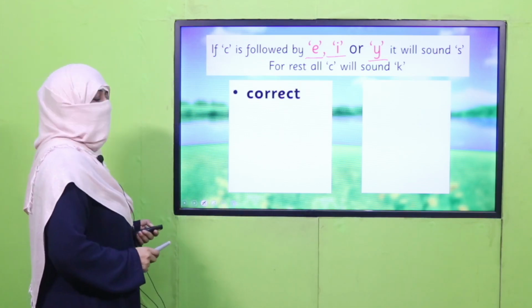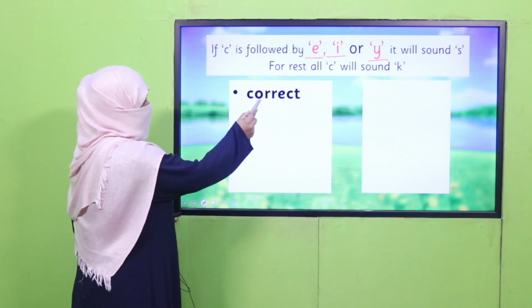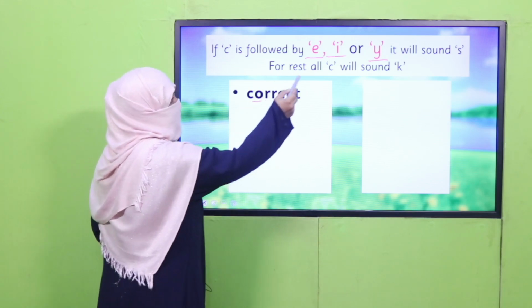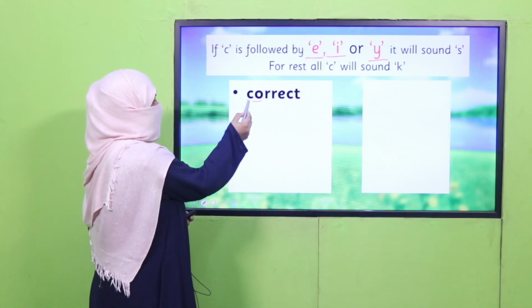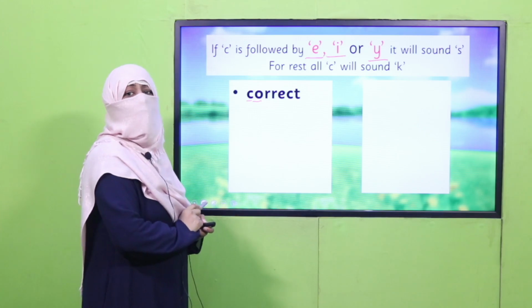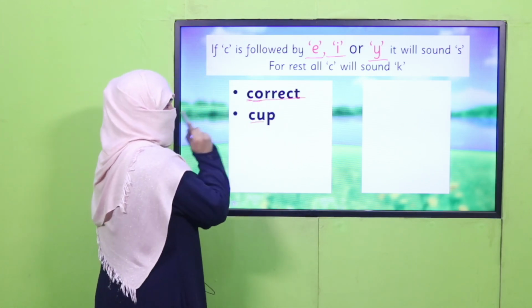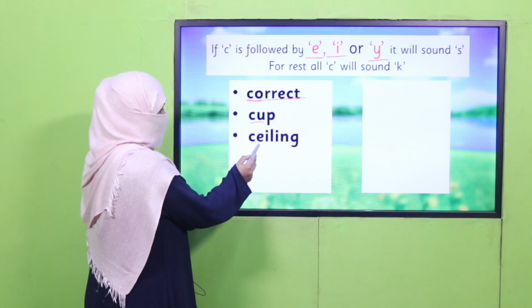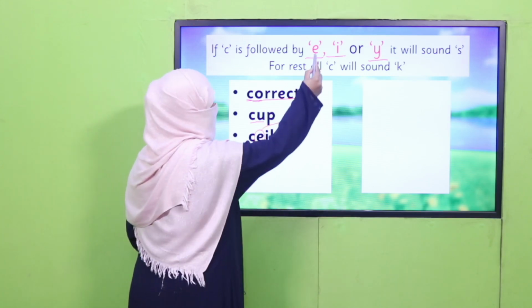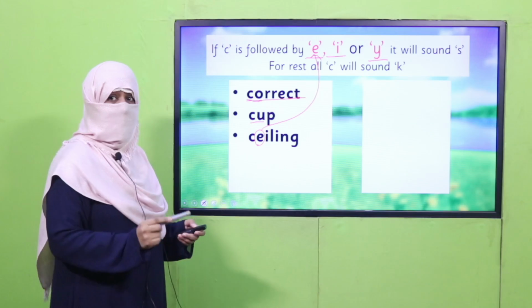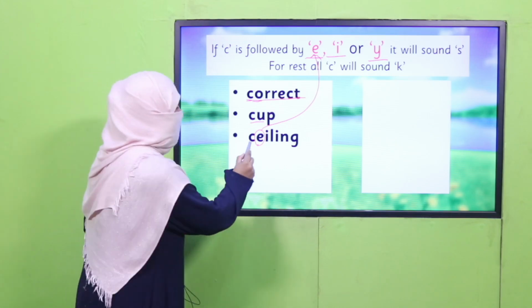The first word is, how will we say it? Because it's followed by O, and O is not one of those letters, that's why it will sound hard. And how will we say it? Correct. Cup. Now, E is one of the letters which we have mentioned, that's why we'll say it's soft, and that is ceiling.